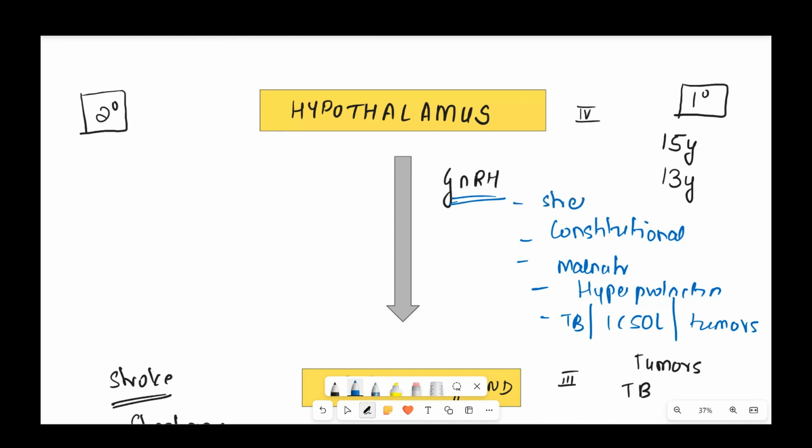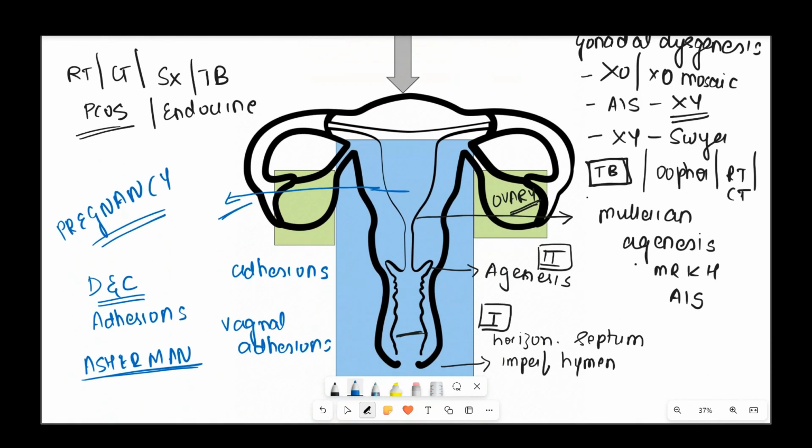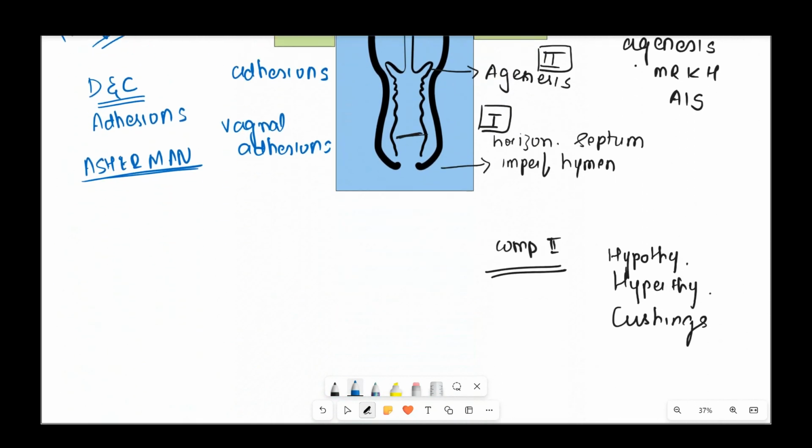Stress induced amenorrhea can occur both in primary and secondary. Mainly it affects the GnRH pulsatility and hence disrupts the HPO axis, leading to amenorrhea. So these are the things which you should remember in the different parts of the HPO axis which lead to both primary and secondary amenorrhea.